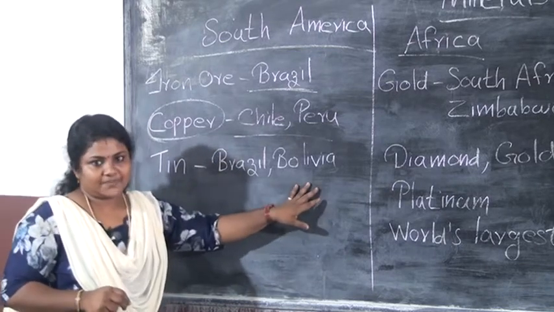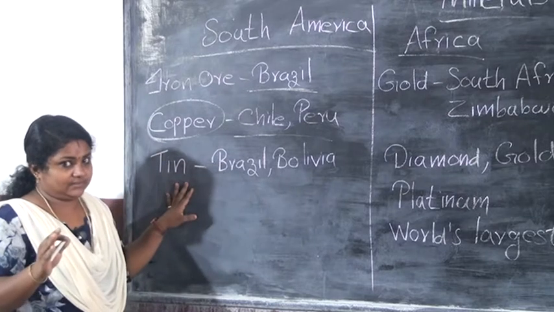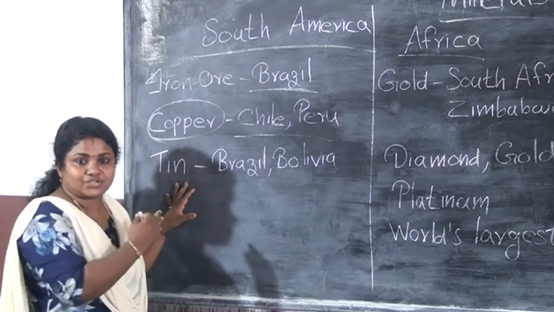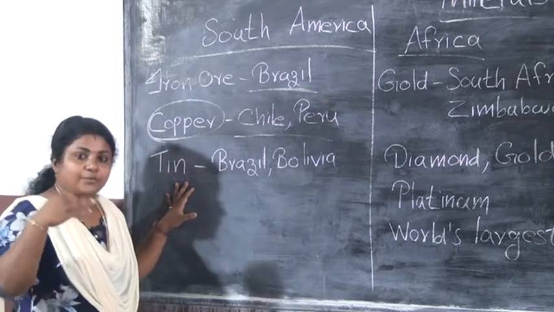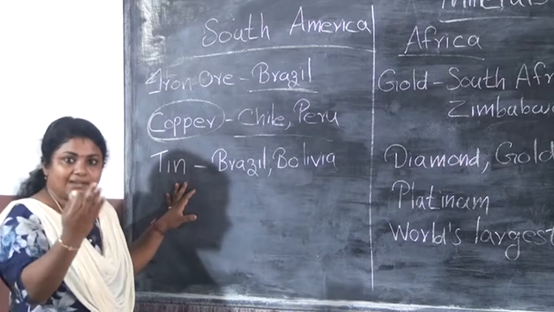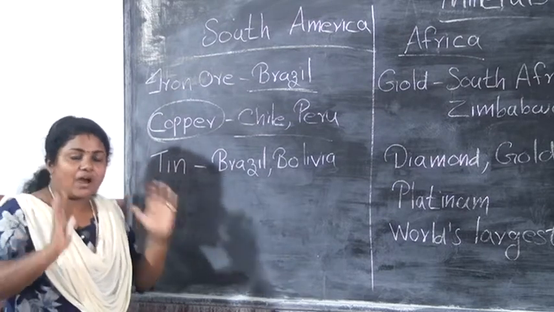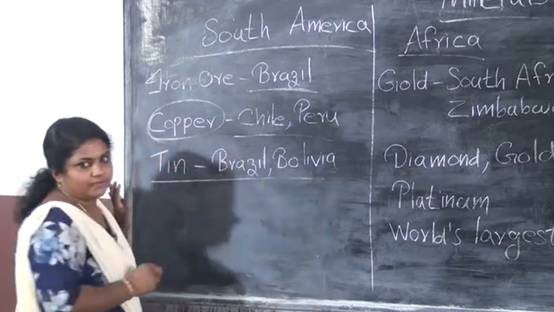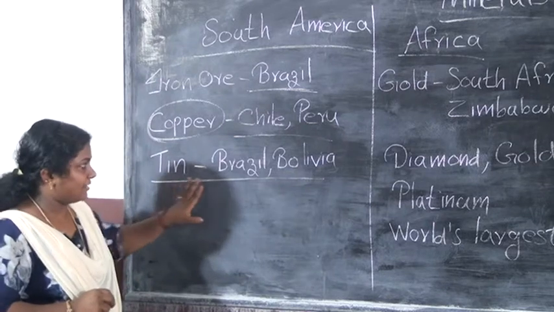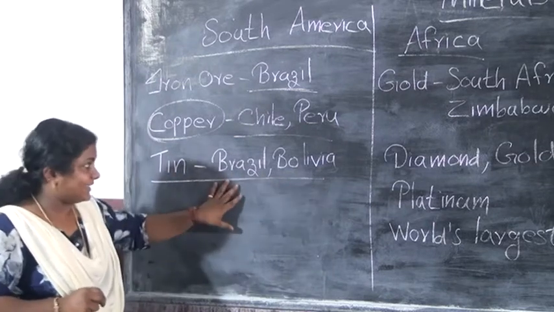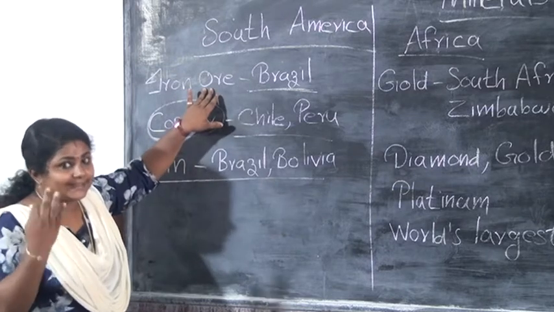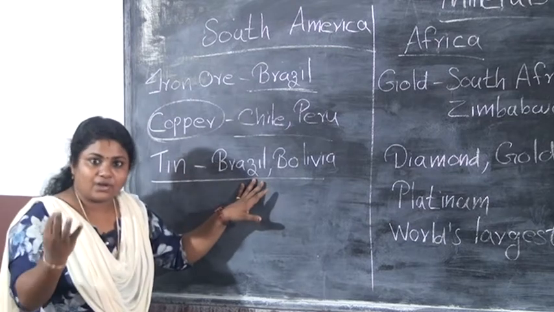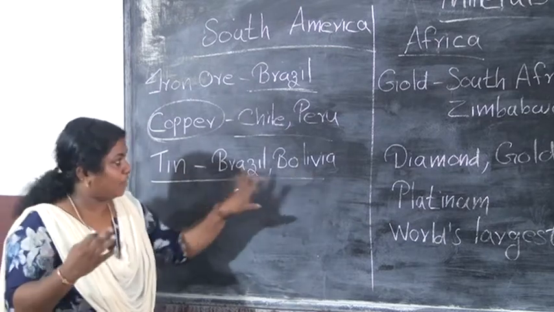Brazil and Bolivia. For tin production, in the last section we studied that more than half of tin production is in Asia, we can see it in Asia. But the largest producers of tin in the world are Brazil and Bolivia. In Brazil we can also see high grade iron ore, and the tin producers are Brazil and Bolivia. One more, B and B.